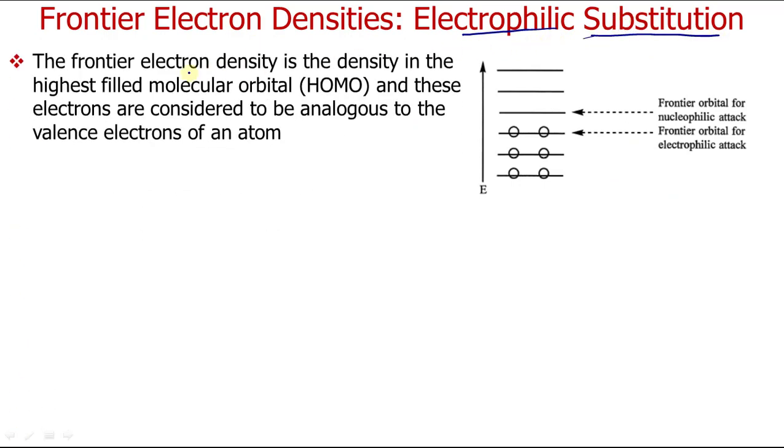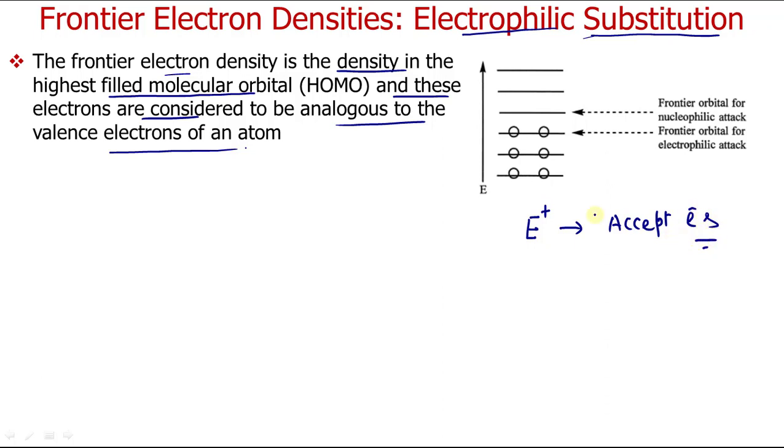Now we know that the frontier electron density is the density in the highest filled molecular orbital, and these electrons are considered to be analogous to the valence electrons of an atom. If we have to consider the attack of electrophiles, they have to accept electrons. Who will give them electrons? The electrons will be given by the highest occupied molecular orbital. So this highest occupied molecular orbital will be the frontier orbital. Frontier orbital means the one that will be involved in this reaction.